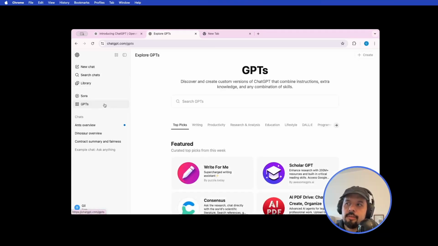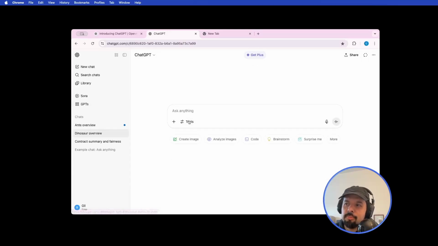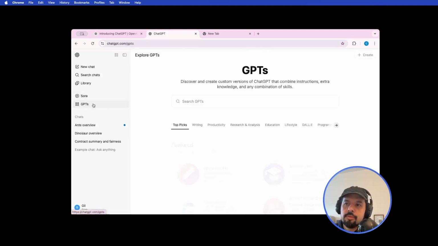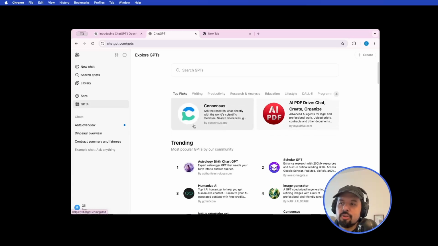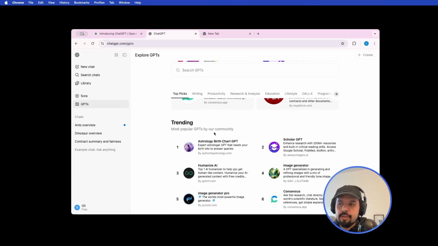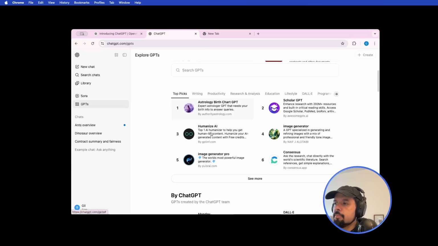GPTs is like someone created a chat and put a lot of information. Remember, the best numbers are 10 and 2. And then it saves it forever, and every time somebody comes and looks at it, it will know that the best numbers are 10 and 2. So similarly, someone creates something called GPTs, which are small chats that do something for you and you don't have to write everything again. For example, let's see what you have.